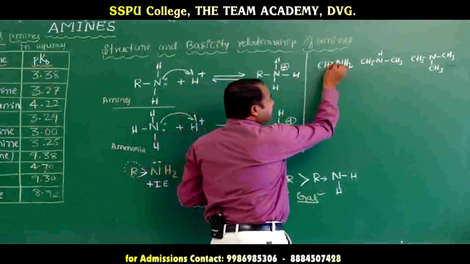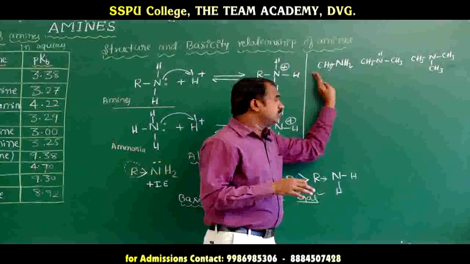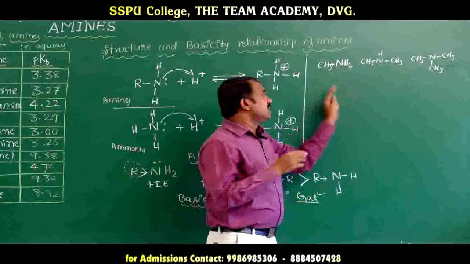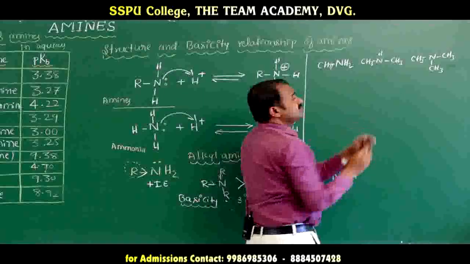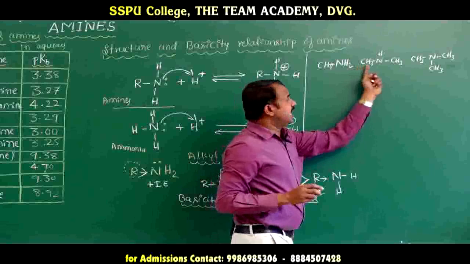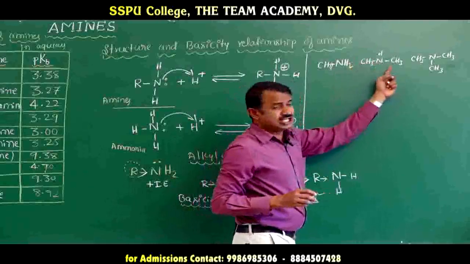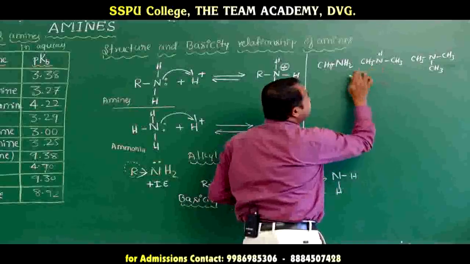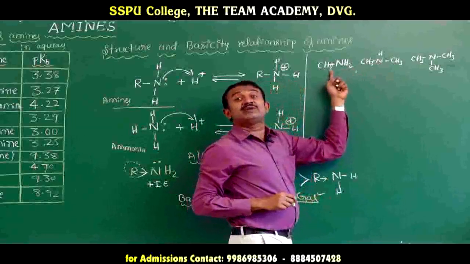Here also the electron releasing group is an inductive effect. The methyl group releases electrons to the nitrogen. When the methyl group releases electrons to nitrogen, the stability increases. Compared to ammonia, methylamine is more basic. Next, coming to the secondary amine, dimethylamine has two electron releasing groups, which means basicity increases still more. The secondary amine is more basic than the primary amine, which means dimethylamine is more basic than methylamine.